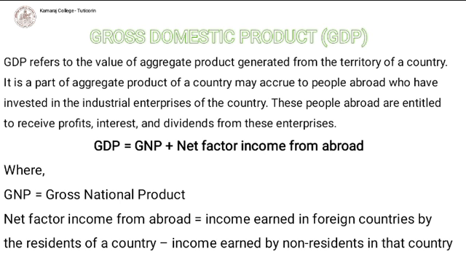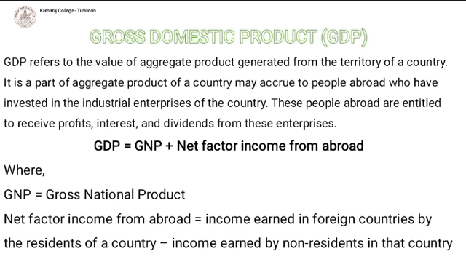The next one is gross domestic product, the GDP. It refers to the final value of the goods and services produced within the geographical boundaries of a country during a specific period. It is a part of the aggregate or total product of a country, and includes people from abroad who invested in the industries and enterprises of the country. GDP is equal to GNP minus net factor income from abroad.